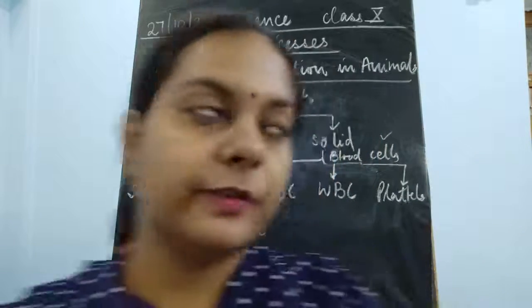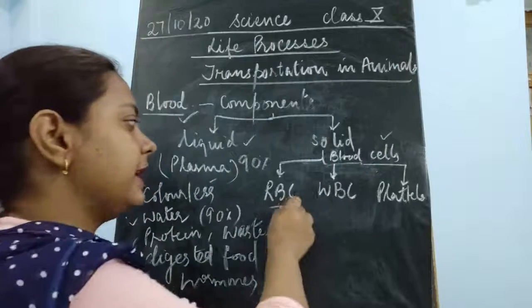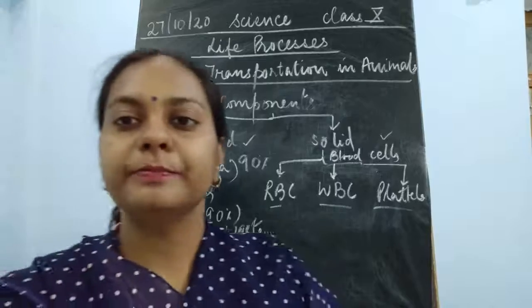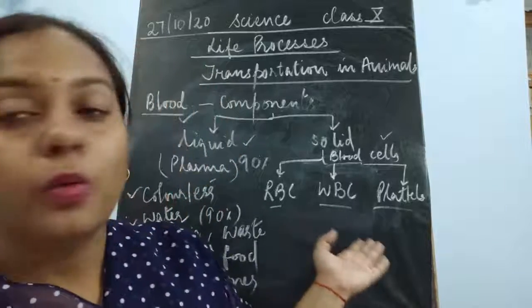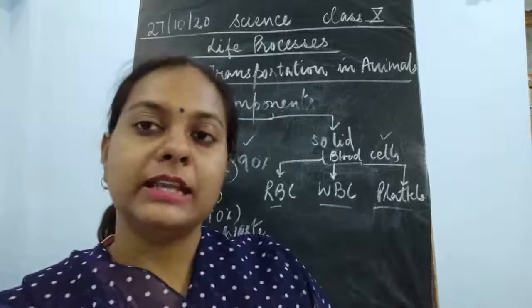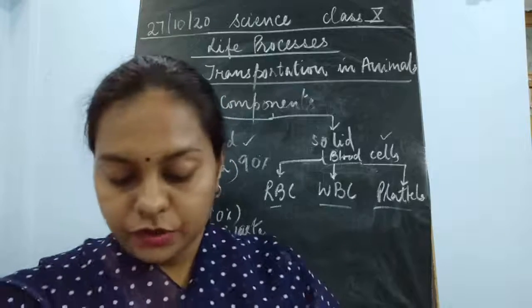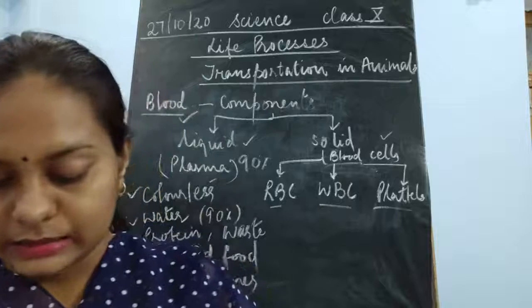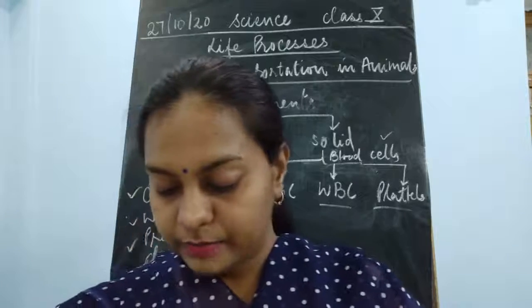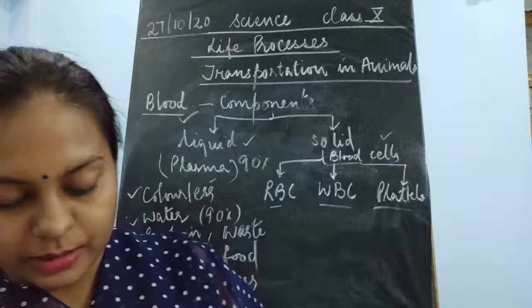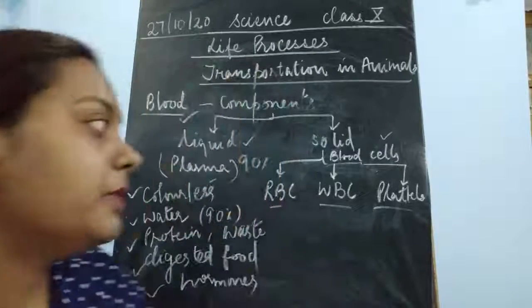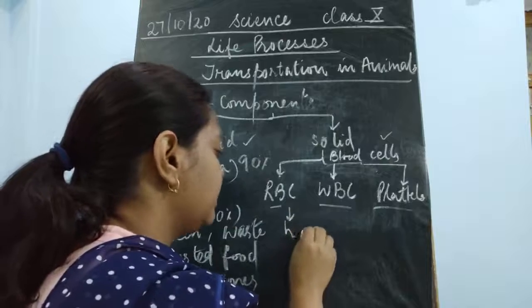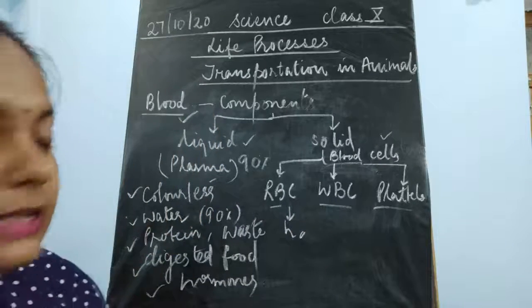So the next part which we'll study is the blood cells: red blood cell, white blood cell and the platelets. What makes the RBCs look red? What makes WBCs look white? And what about these platelets? The first thing is the red blood cells. Red blood cells are red in color due to the presence of the red pigment called hemoglobin. This is the reason red blood cells are red, because they contain a protein called hemoglobin.